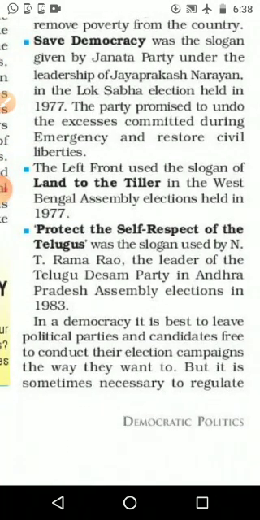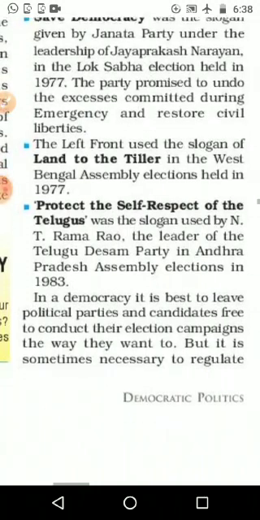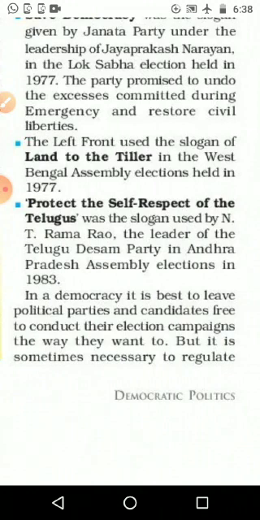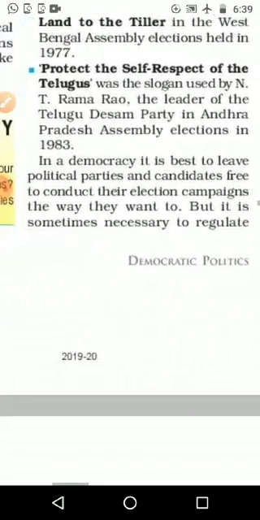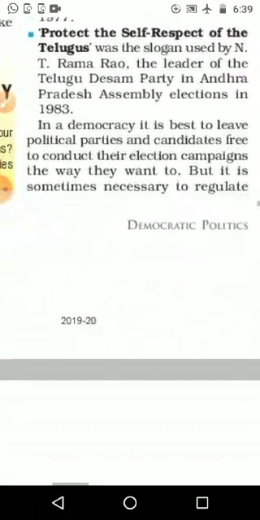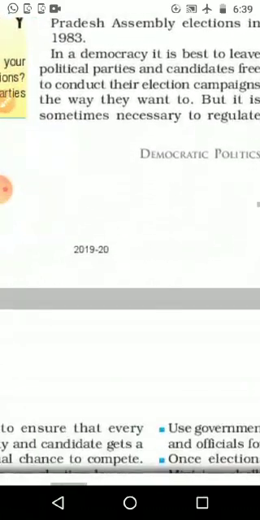The Left Front used the slogan of land to the tiller in the West Bengal Assembly election held in 1977. Protect the self-respect of the Telugus was the slogan given by N.T. Ramarao, the leader of the Telugu Desam Party, in the Andhra Pradesh Assembly election of 1983. In a democracy, it is best to leave the political parties and candidates free to conduct their election campaigns the way they want to.